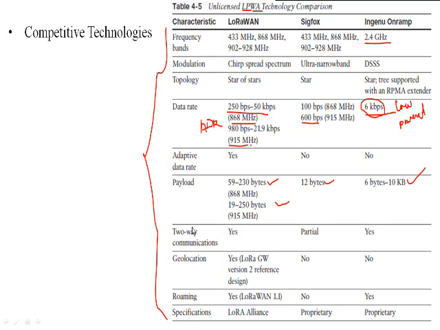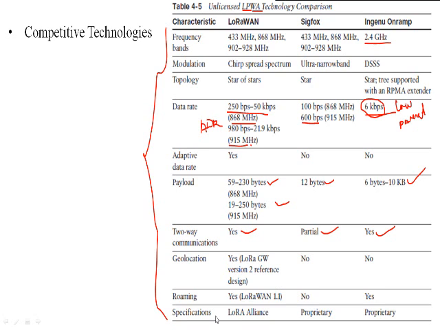Then two-way communication, that is bidirectional communication, is supported in the LoRaWAN, partially supported in Sigfox, and supported in the Ingenu on-ramp. Okay, and geolocation is supported inside LoRaWAN, not supported in Sigfox, again not supported in Ingenu. Then roaming is supported but in version 1.1, not in 1.0.